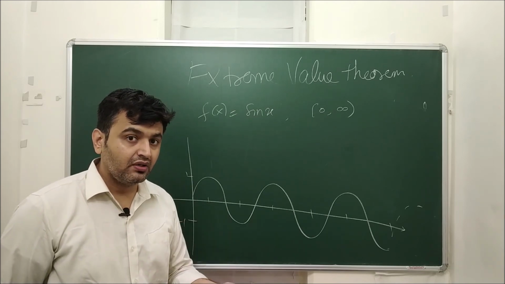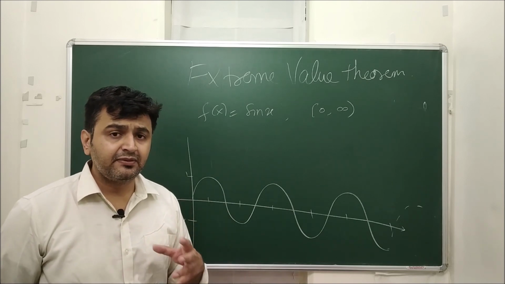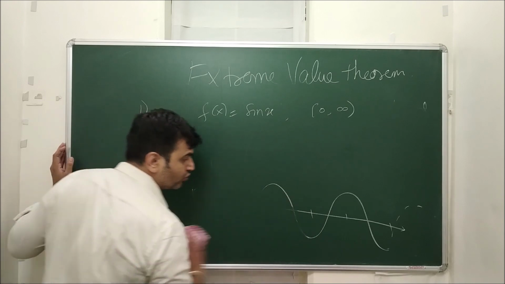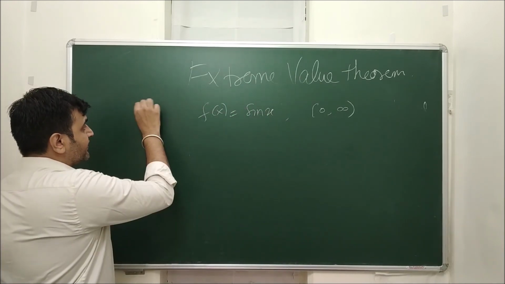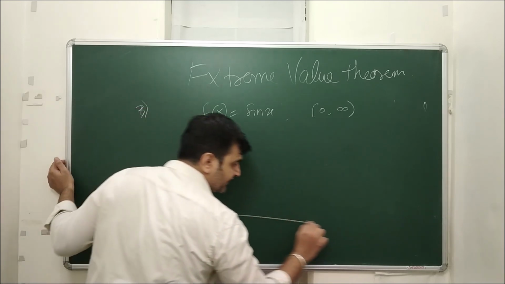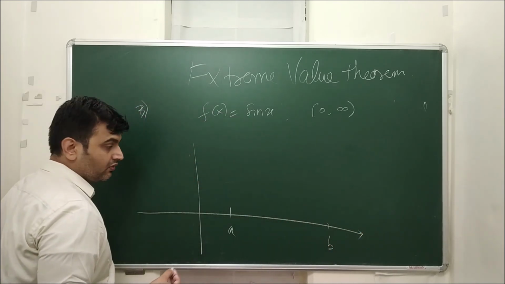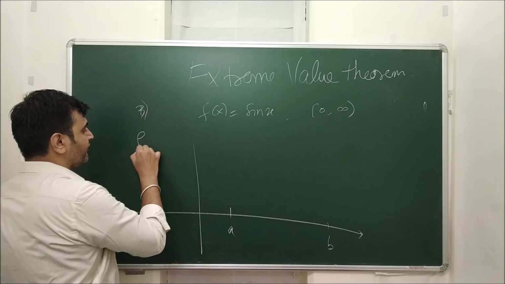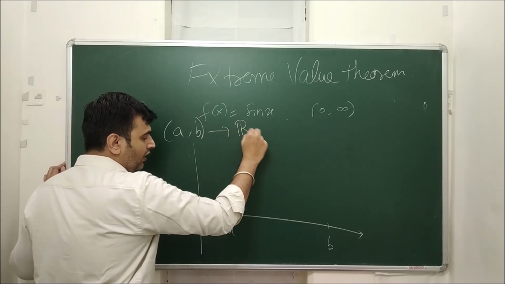What about the other way? You have continuity, you have boundedness of the domain. Does that imply that the domain has to be a closed domain? No. This is the third example. It may happen that the extreme values are attained, but the domain is not closed. So let me take f from open interval AB to R.